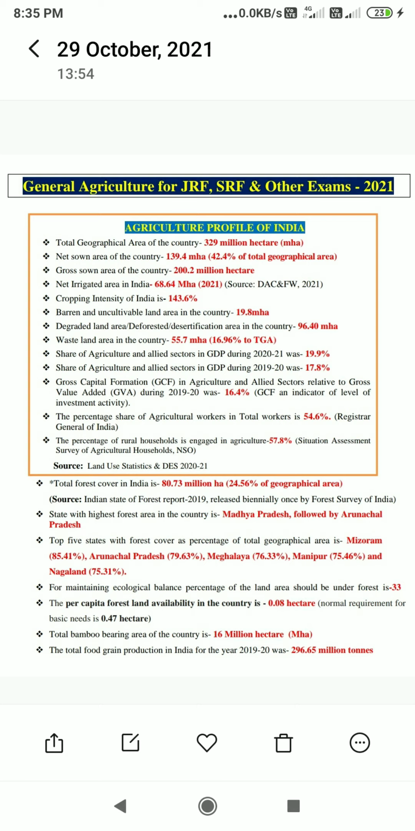The per capita forest land available in the country is 0.08 hectares. The normal requirement of forest land availability in the country is 0.47 hectare. Total bamboo bearing area of the country is 16 million hectares. The total food grain production in 1920 is 296.65 million tons.